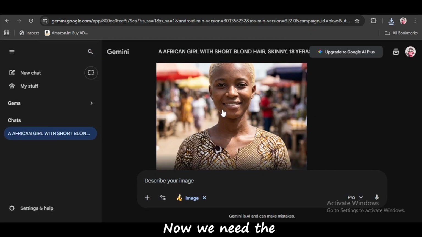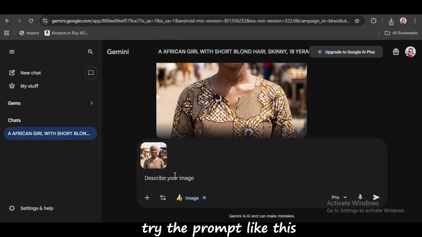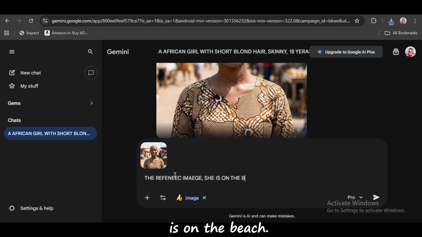Now we need photos we can post on Instagram with character consistency, meaning with face consistency. So what we will do, we will upload this face here, and we will try a prompt like this, the reference image. And now you have to describe what your reference image is doing, like, she is on the beach with proper clothing with her friends.